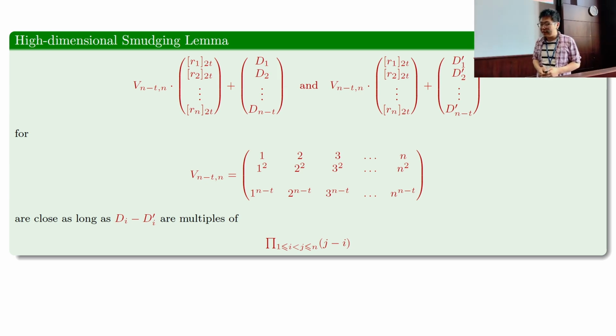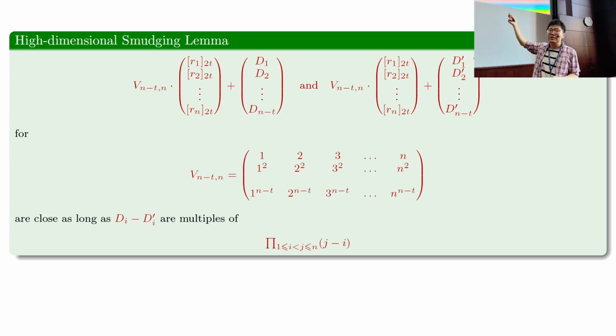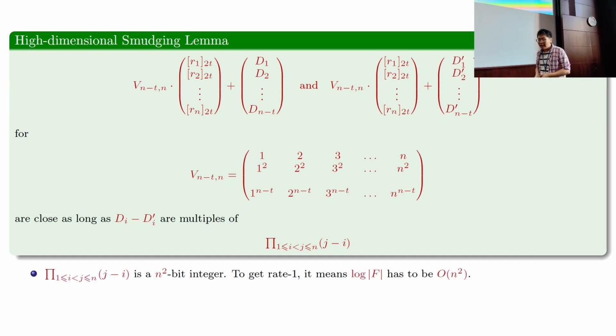Then as long as I can ensure that the difference between the secrets I am trying to mask is divisible by this quantity, which is the determinant of the Vandermonde matrix, I can ensure that the protocol is secure. The main point is that the determinant of this Vandermonde matrix is an n² bit integer, which is why our final protocol is only provably secure when log F also grows with n².